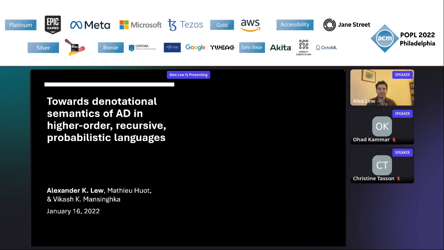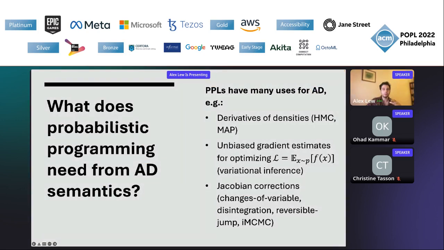My name is Alex Lew, and I'll be talking about some work done jointly with Mathieu and my advisor, Vikash Mansinghka, about the denotational semantics of automatic differentiation. So probabilistic programming languages use AD a lot, for example, to compute derivatives of probability density functions, or estimate gradients of expectations for variational inference, or compute change of variable corrections in reversible jump MCMC, like Frost showed in the last session. And if we want to reason about the correctness of these algorithms, we need a couple of things